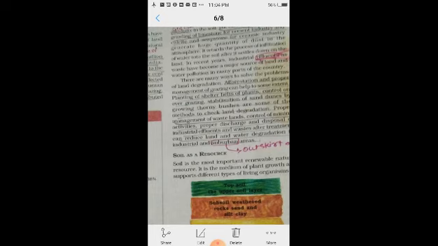And these dust particles percolate into the soil with this water, and land degradation takes place.